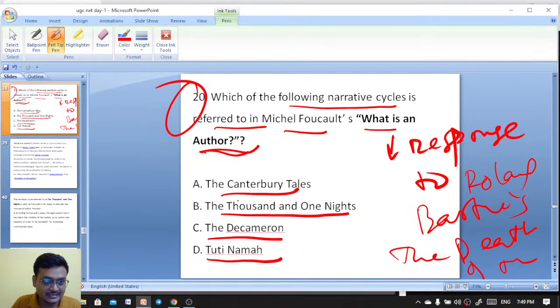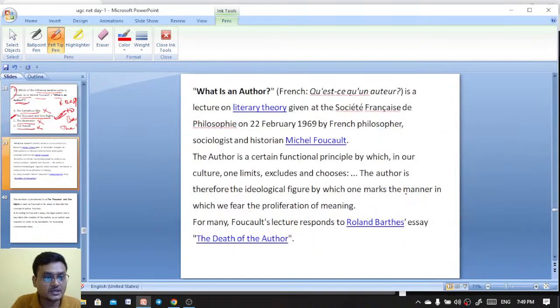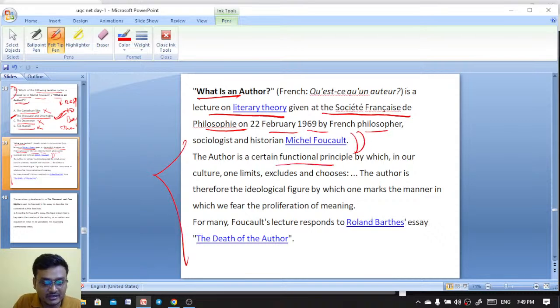What is an Author? by Michel Foucault. The right answer is not The Canterbury Tales, nor the Decameron, nor the Tuti Nama. The right answer is the 1001 Nights. So, What is an Author? is a lecture on literary theory given at the Société française de philosophie on 22 February 1969 by the French philosopher and historian Michel Foucault. The author is a certain functional principle by which, in our culture, one limits, excludes and chooses. The author is therefore the ideological figure by which one marks the manner in which we fear the proliferation of meaning.